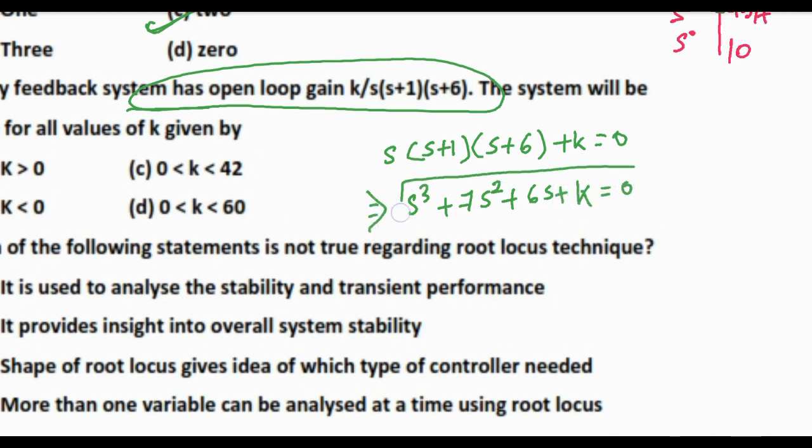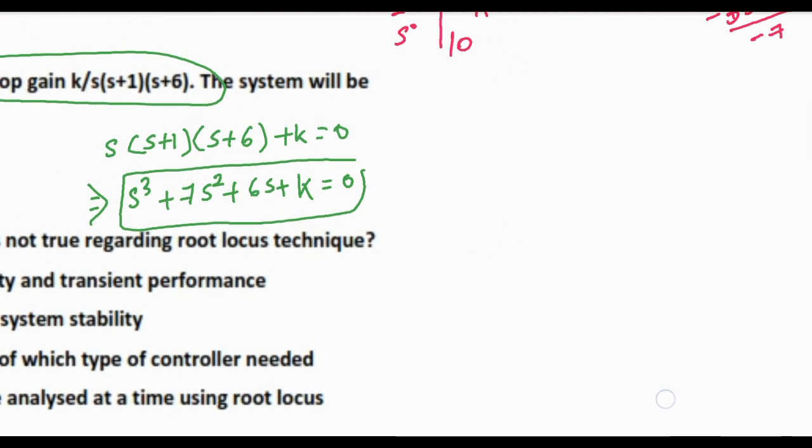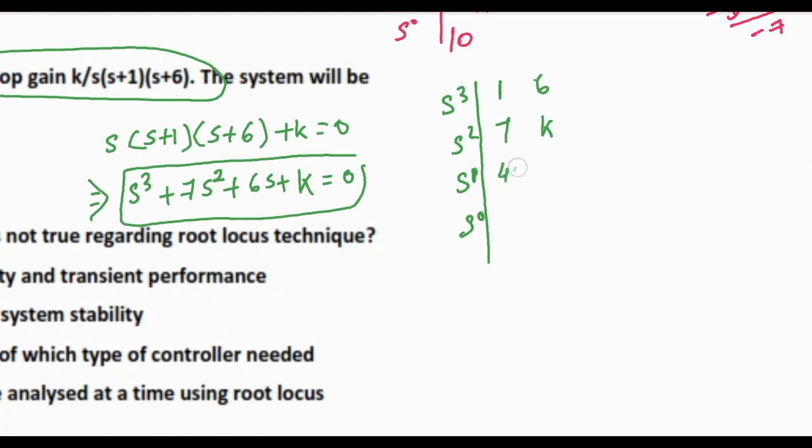This is the characteristic equation, and we will construct the Routh table like this: S cube, S square, S1, S0, and this will be 1, this will be 1, and here this will be 6, 7 and k. So now this will be 42 minus k by 7, and this will be k.